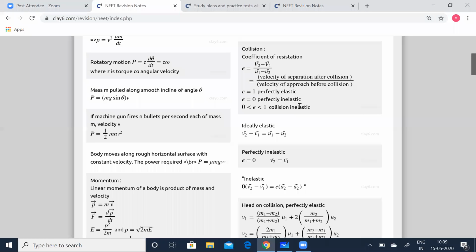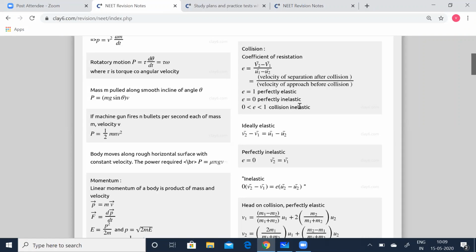Some inelastic collisions which come up in day-to-day life: two bodies that stick together after colliding, the collision is said to be perfectly inelastic. See, after collision, the bodies stick together. This is a common scene during accidents. When a heavy truck collides with a car, often they stick together, right? This is one case where you see a perfectly inelastic collision.